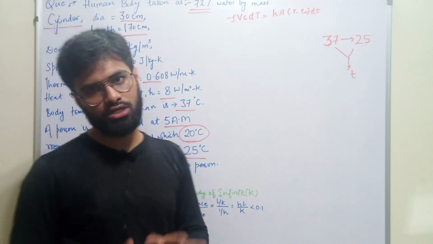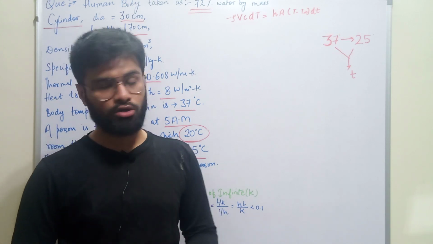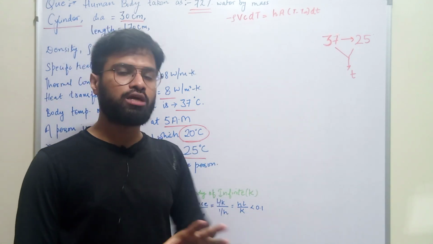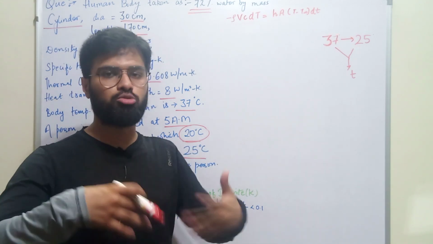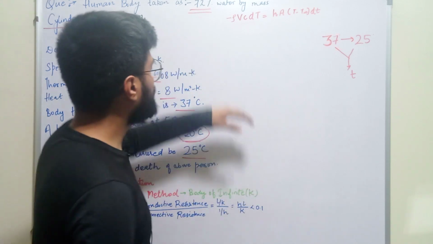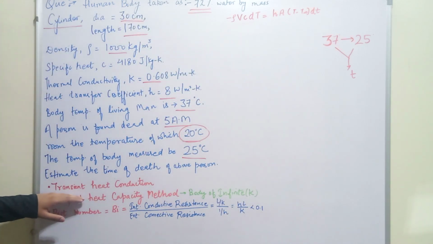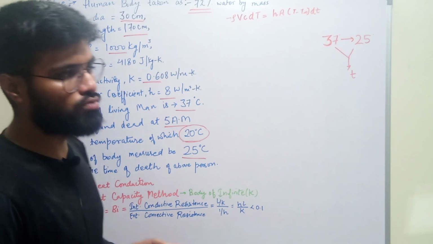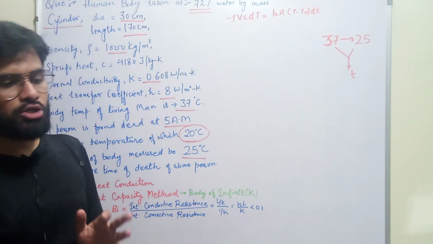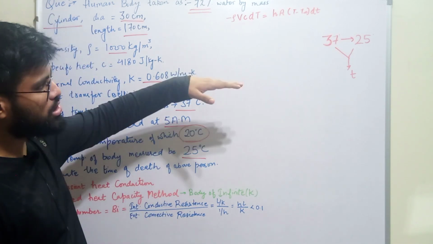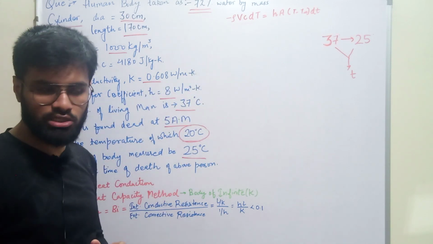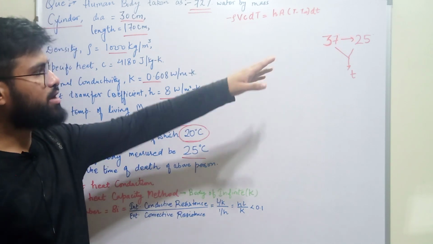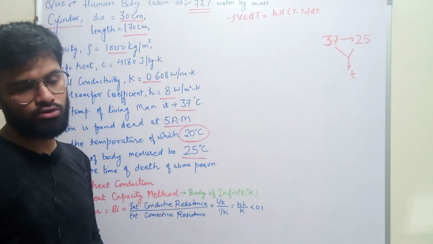So this is a problem of heat transfer. We just have to apply the concept of heat transfer. How much time is taken by the body to release heat? The first concept is that this is a problem of transient heat conduction. Why transient heat conduction? Because the temperature of the body is changing. Initially the temperature was 37 degrees Celsius, changing to 36, 35, 34, 33. The temperature of the body will decrease, and it will finally reach 25 degrees Celsius.